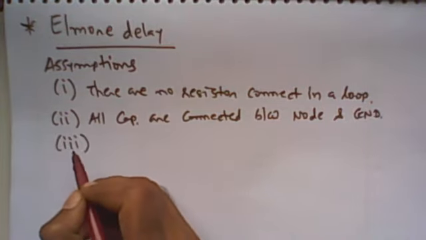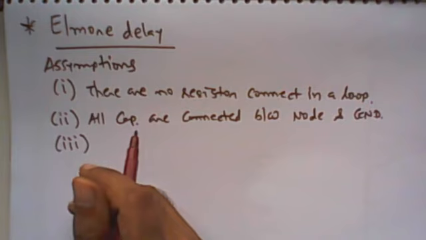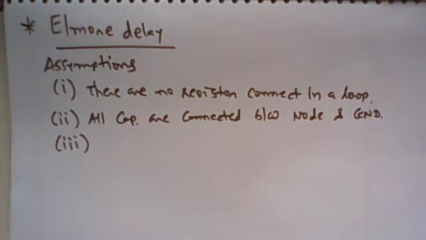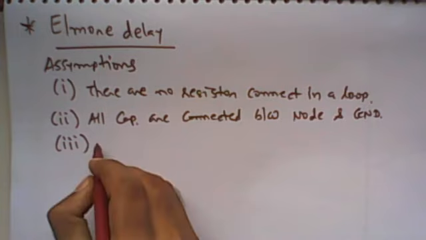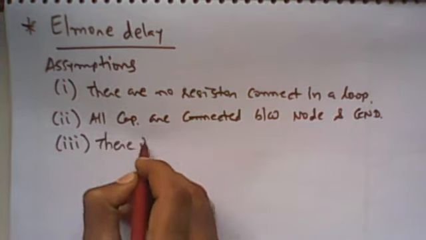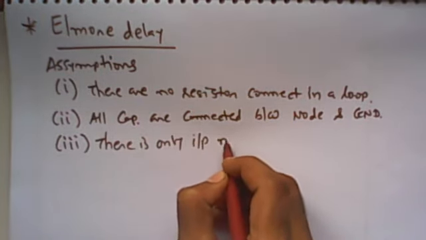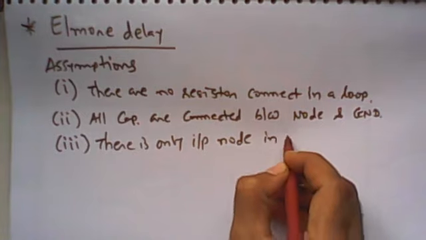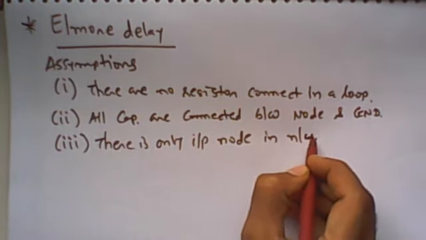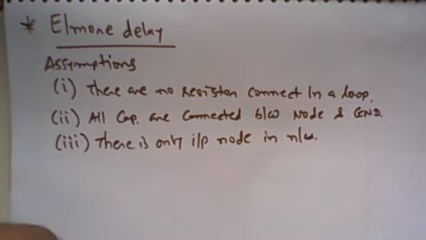And the third assumption in this Elmore delay analysis is that there is only one input node in the network.